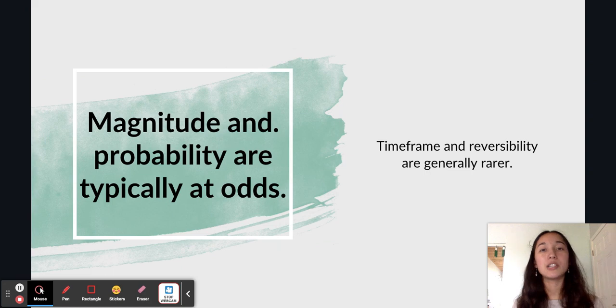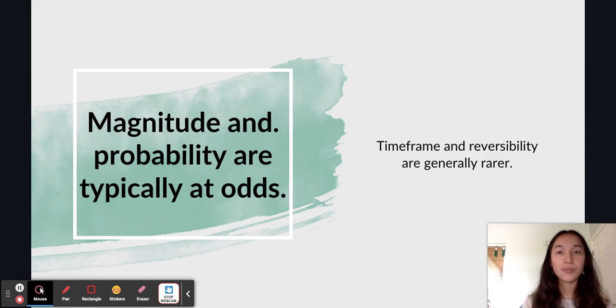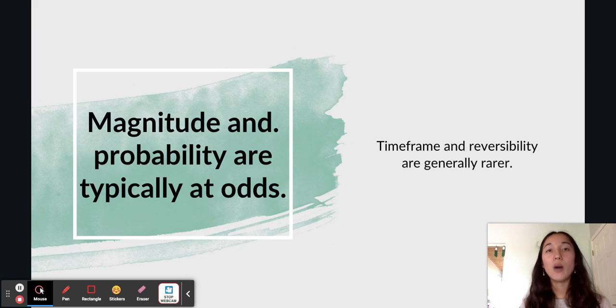So let's go back to the climate change versus economic recession idea. Now, one could argue on the government team side that climate change outweighs economic recession on magnitude. However, on the opposition side, you could argue that economic recession outweighs climate change on probability. Thus, we've reached a stalemate. That's why at that point, it can be useful to compare magnitude and probability specifically.